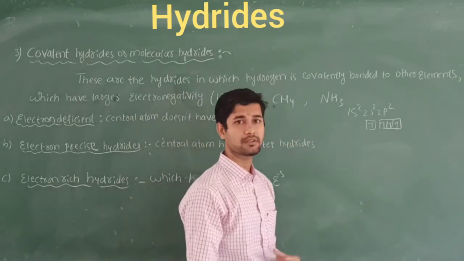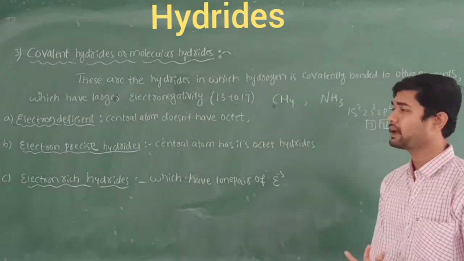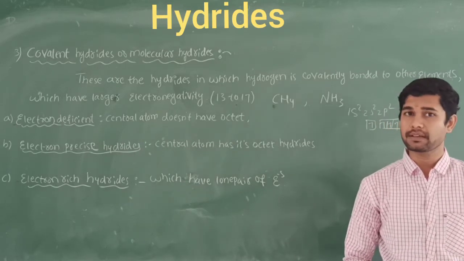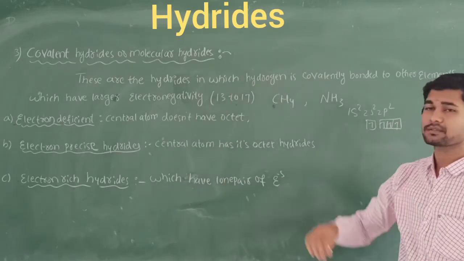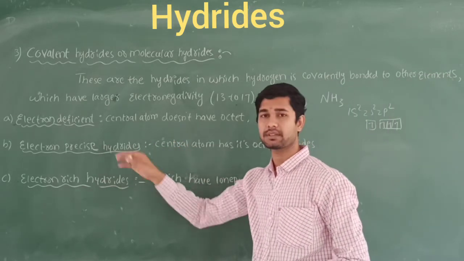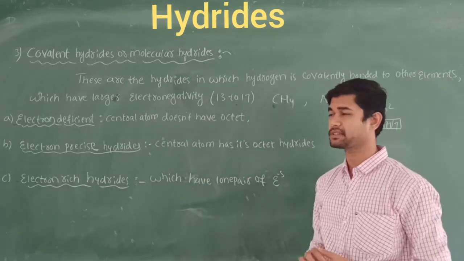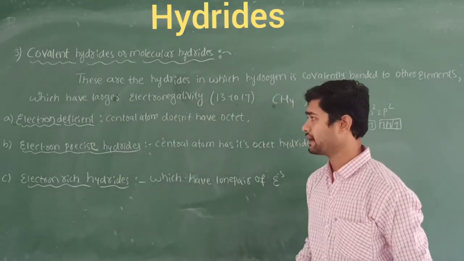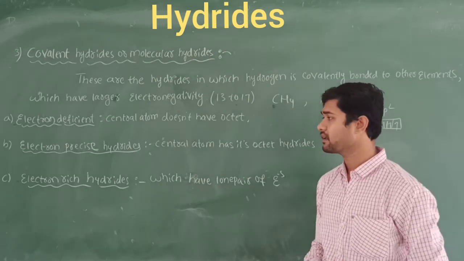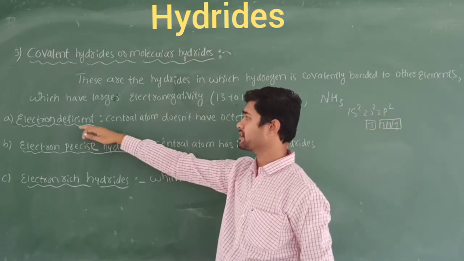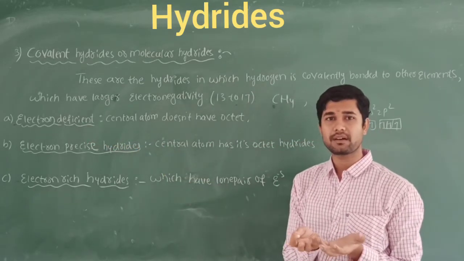Similarly, ammonia is also a good example of covalent hydrides. Based on the number of electrons and the nature of bonding, we are going to classify these covalent hydrides further into three types, which is also very important and very easy to understand. That is, electron deficient, second electron precise hydrides, and last electron rich hydrides. So what do we mean by deficient?